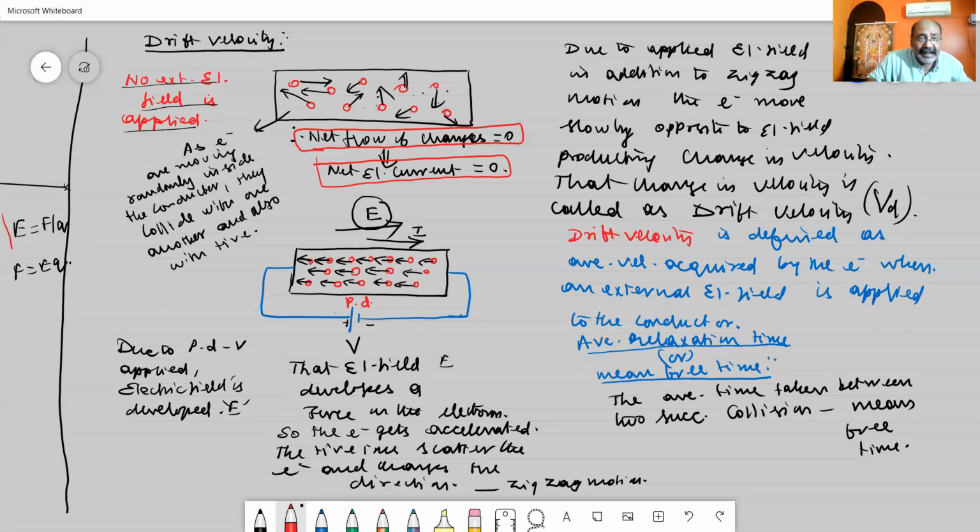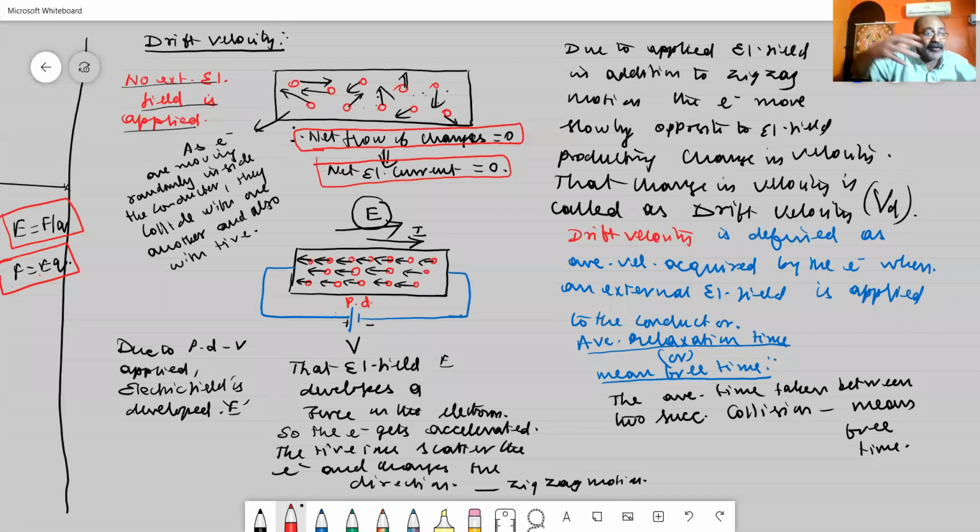As we know, the electrical field is given by E is equal to F by Q. So the force experienced by the electron is E into Q, where Q is the charge of the electron. Since the electrons are residing inside the electrical field, they experience the electrical force. Because of that force, the electrons get accelerated. When the electrons get accelerated, they move from one end to the other end.